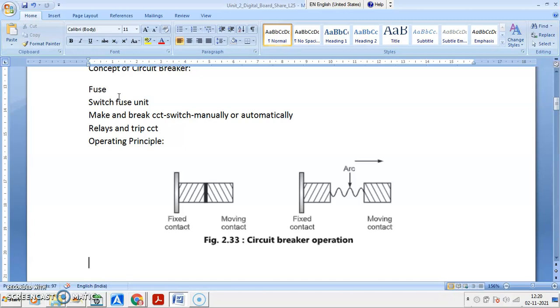These circuit breaker contacts are placed in a closed chamber. That's why we are not observing this operation from outside. And the chamber is filled with the arc extinction media, maybe oil, gas, vacuum, etc. This insulating media is used to increase the dielectric strength in between the contacts of the circuit breaker to isolate the faulty current. Okay, so this is the operating principle of a circuit breaker.